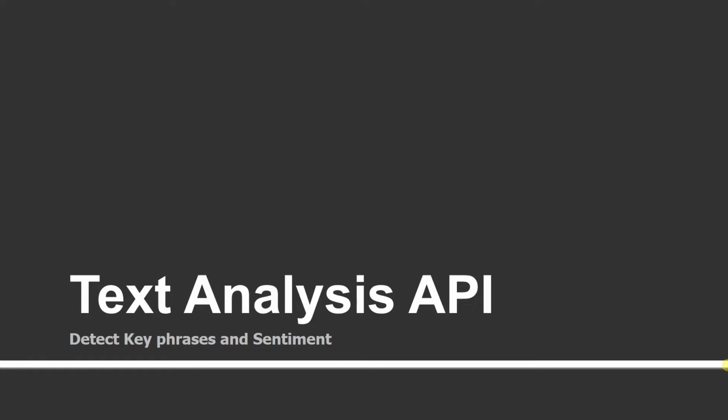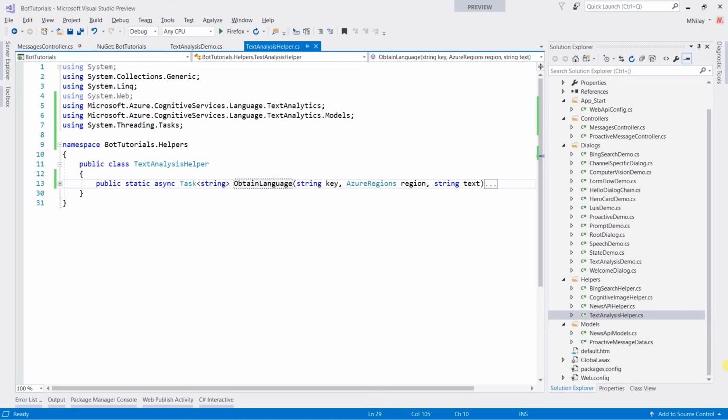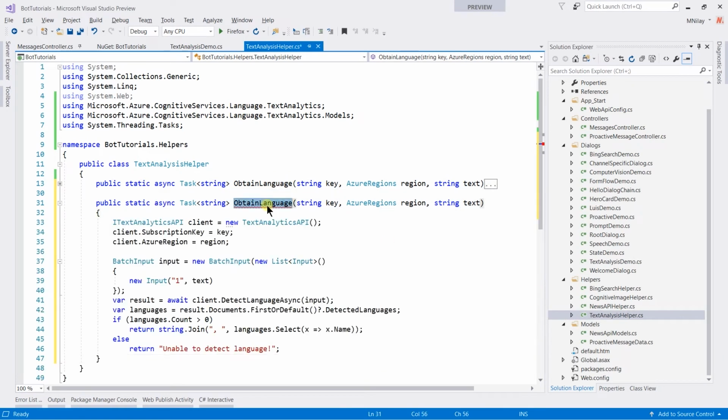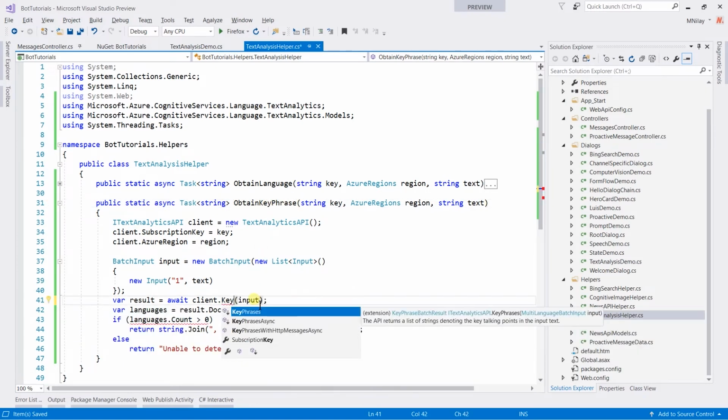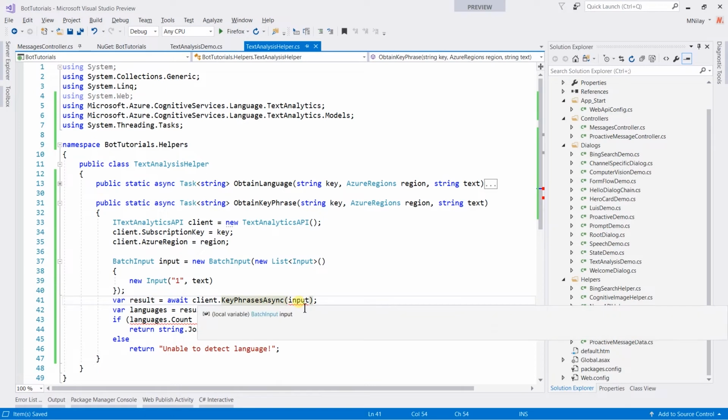In this session, we will continue with the previous session using Text Analysis API to obtain key phrases and sentiment. Let us start with the key phrase. Copy this method, change the name, and use the KeyPhrasesAsync method. This method takes multi-language batch input as a parameter instead of batch input.